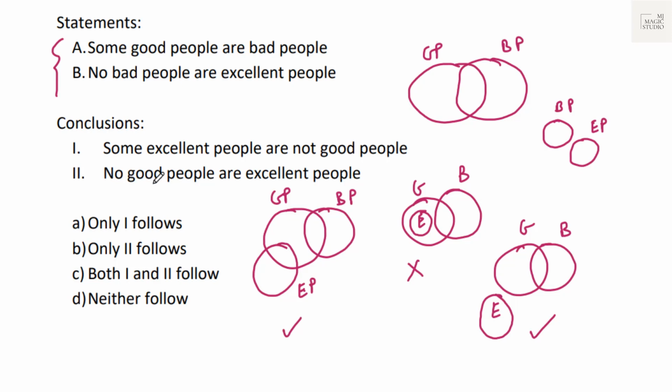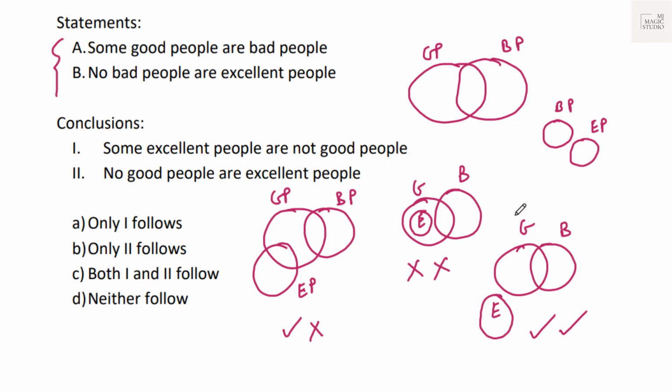Conclusion 2: no good people are excellent people. Here we can see that a few good people are excellent people. Here we can see that a few good people are excellent people. That means no good people are excellent people doesn't follow in 2 also. Here in the third one we can see that no good people are excellent people.